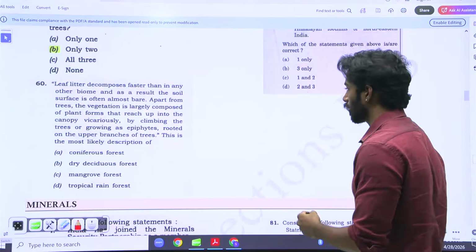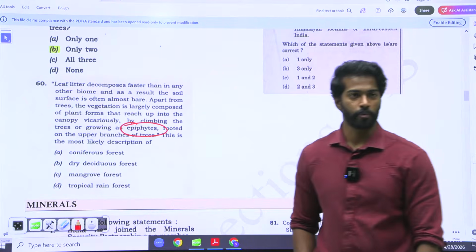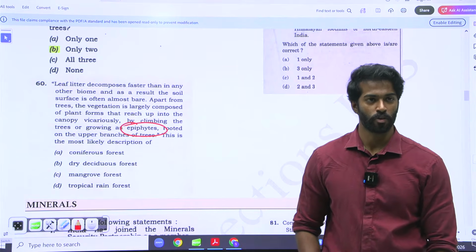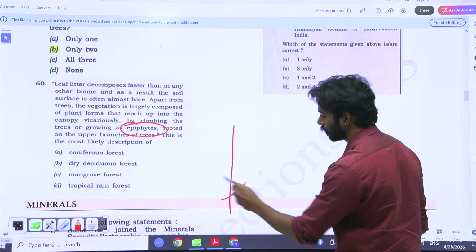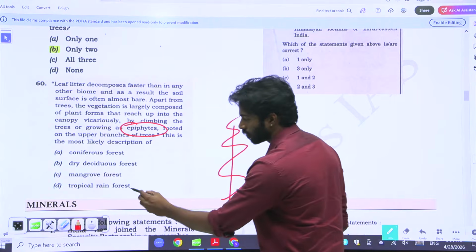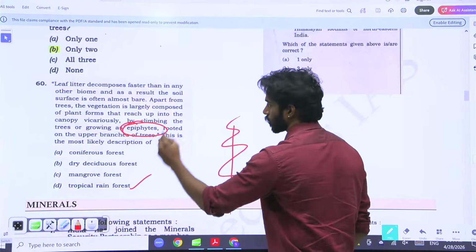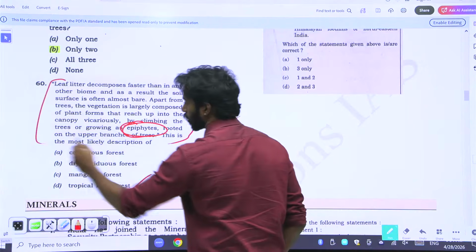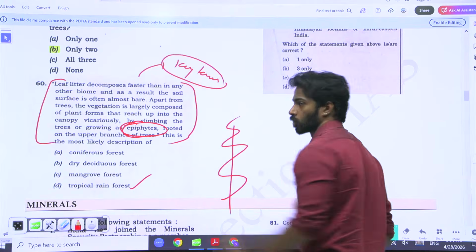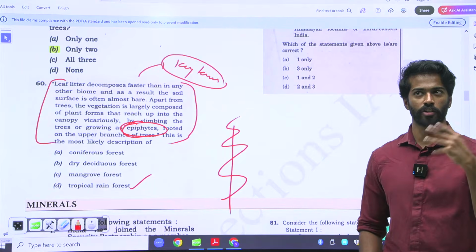Here you can clearly say that epiphytes are there. Epiphytes are part of the tropical forest. What is an epiphyte? It actually grows on other plants, like creepers. So tropical rainforest. So that is how you need to see epiphytes. Whenever there are big paragraphs, look for key terms. Now let us look at the key terms of all the other tropical forests.